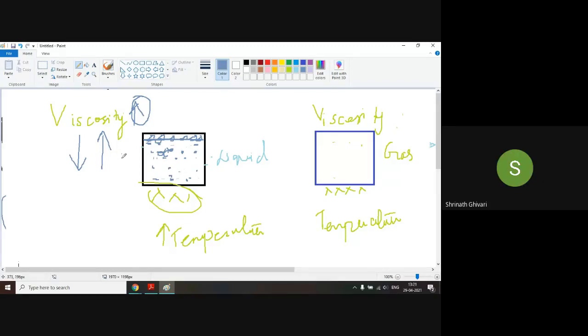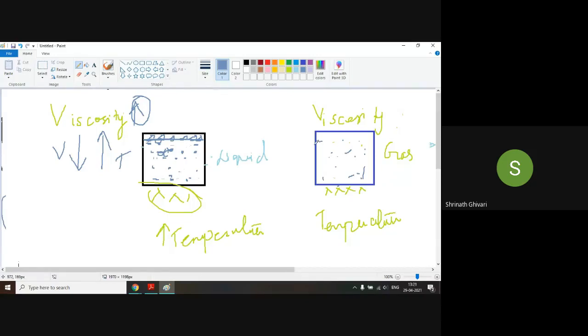So with the increase in temperature, the viscosity decreases. Okay. Now what is happening in this one? Gas. Exactly opposite, sir. Exactly opposite. How will it happen? If this is a gas, what will happen?